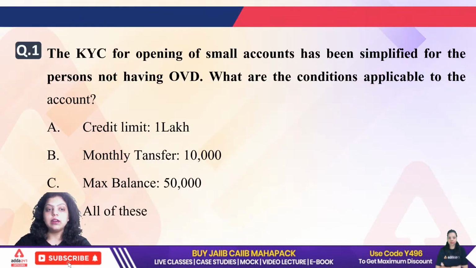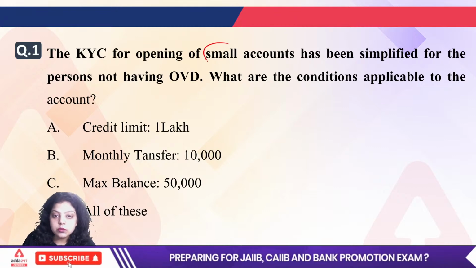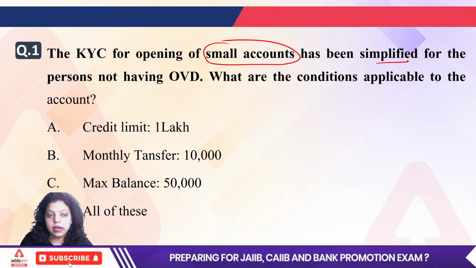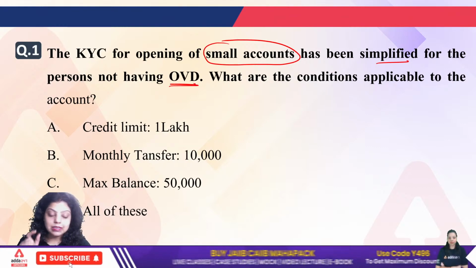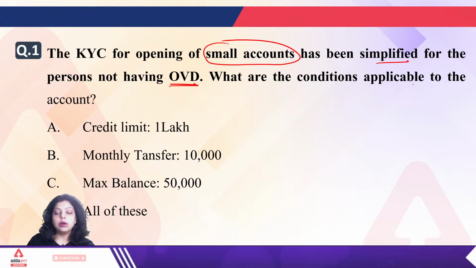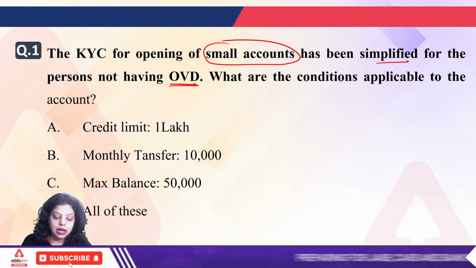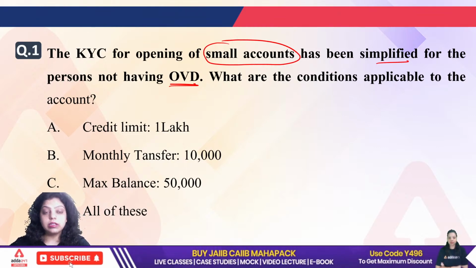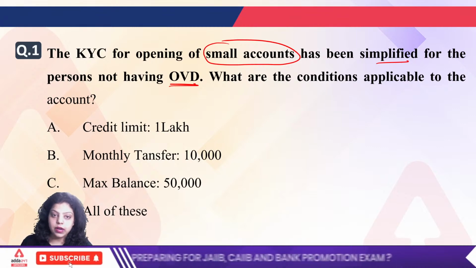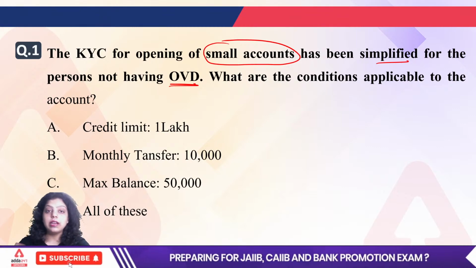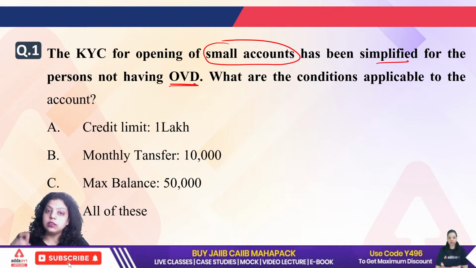So let's start with the first question. The first question is asking that the KYC for opening small accounts has been simplified for the persons not having OVD. Now first let me know, what does this OVD stand for and what are the conditions applicable on the account. So the question is asking that there are small accounts in which the KYC process has been simplified for those persons who do not have OVD. Now what are the conditions given under the small accounts?